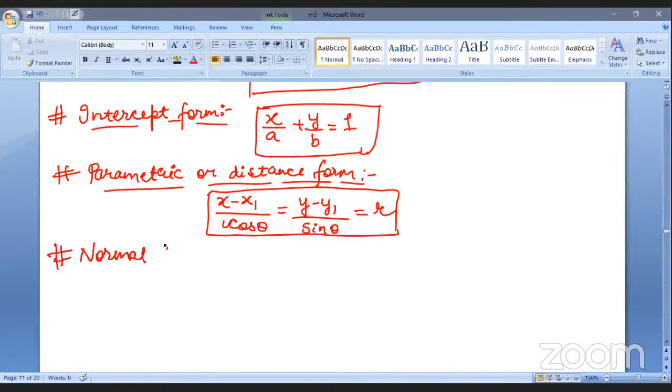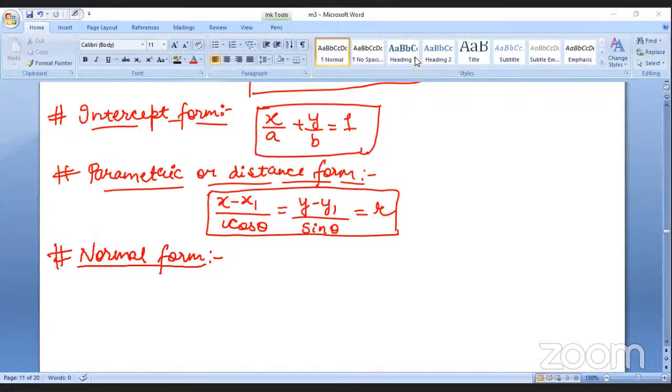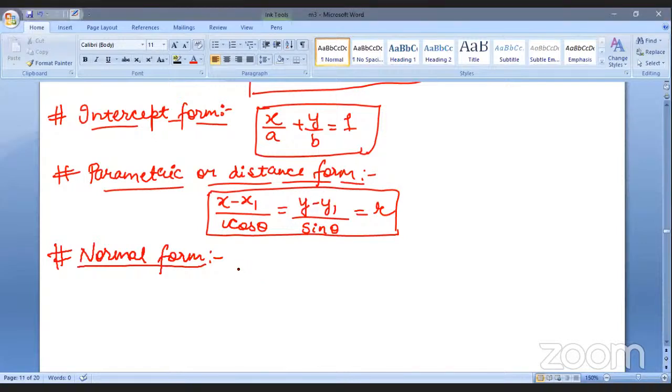The next thing is normal form. So, normal form. Who will tell me this? Let me ask. Who's there? Janvi Mishra, can you please tell us the normal form? Yes, ma'am. x cos alpha plus y sin alpha equals to p.